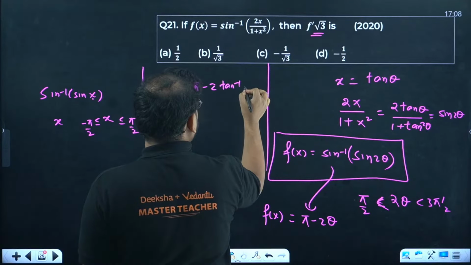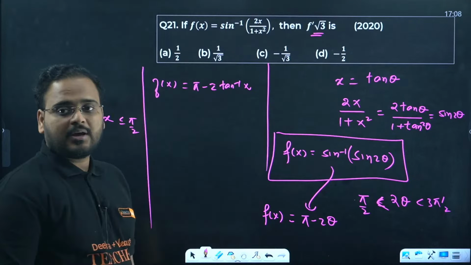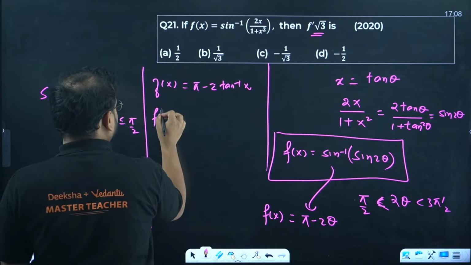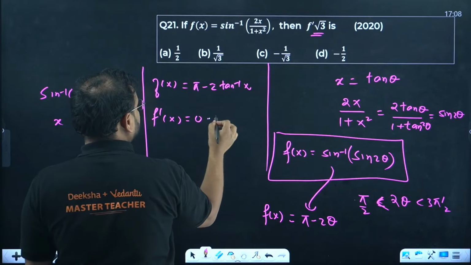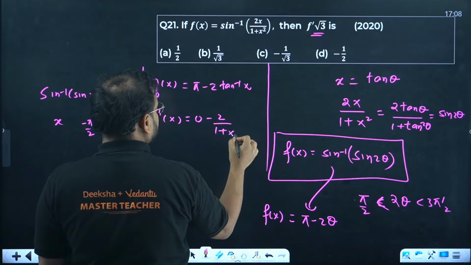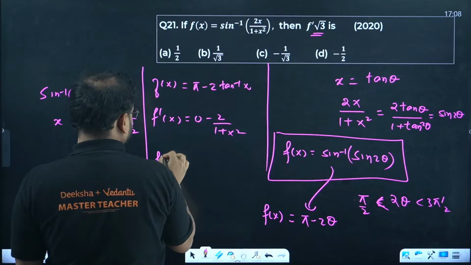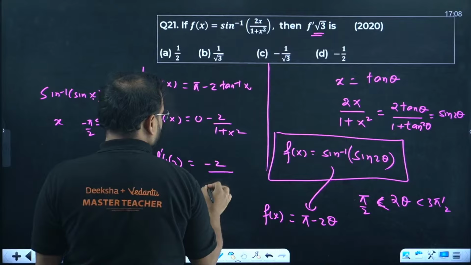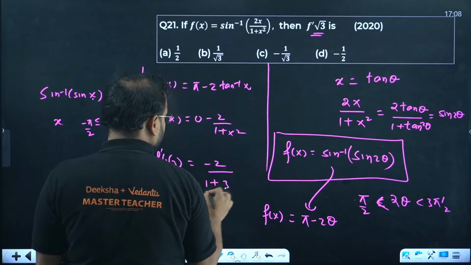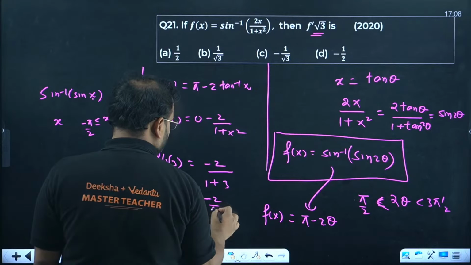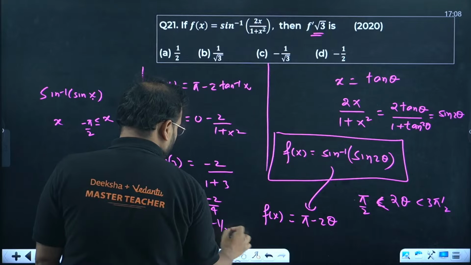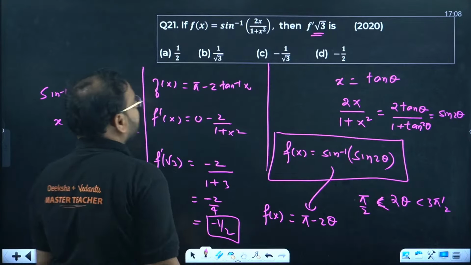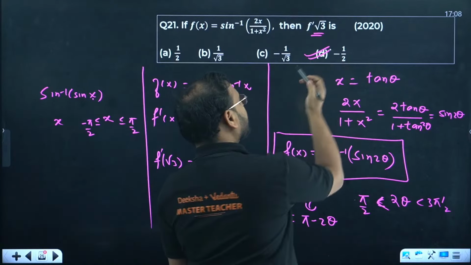Tan inverse of x. Okay, now you differentiate this, you'll get f dash of x as 0 minus 2 upon 1 plus x square. So f dash at root 3 becomes minus 2 upon 1 plus root 3 square, which is 3. So minus 2 upon 4, and the answer is minus 1 by 2. So the answer for this question is option D, not option A.